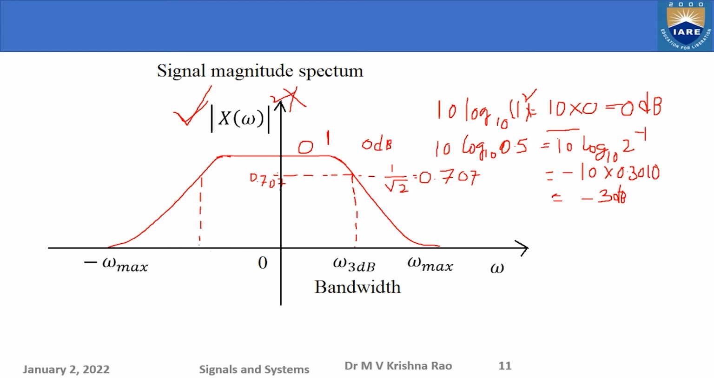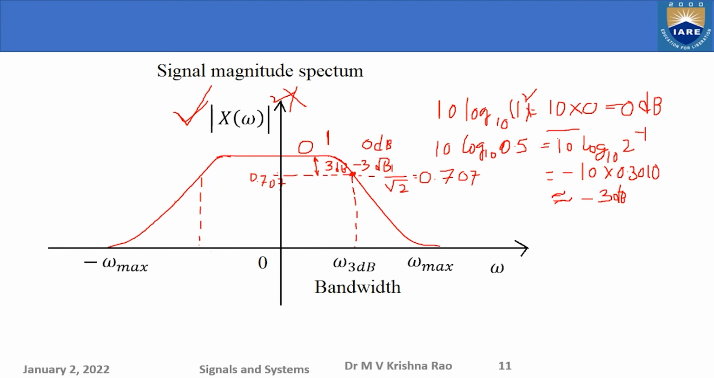So whenever I consider this plot as the energy or power, 0 dB means maximum, and half power means 3 dB below, that is, minus 3 dB. This point on the horizontal line is minus 3 dB down. That's why 3 dB down means minus 3 dB, 0 minus 3 dB.